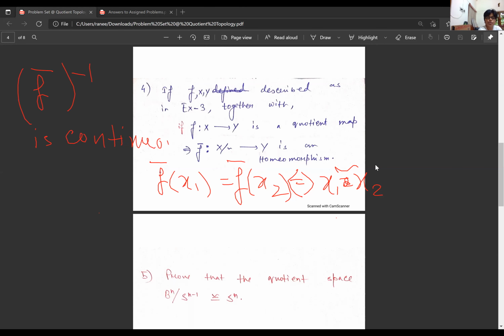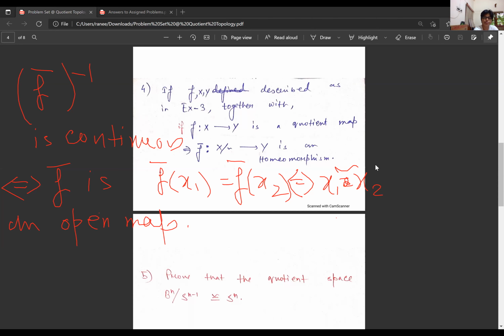This is our aim, to prove that f bar is a homeomorphism. This is equivalent to showing that f bar is an open map. If you are not convinced, please try by yourself to see why these two statements are equivalent. So now my motto is to see that f bar is an open map.